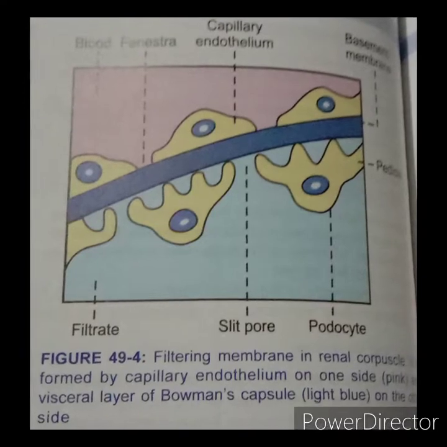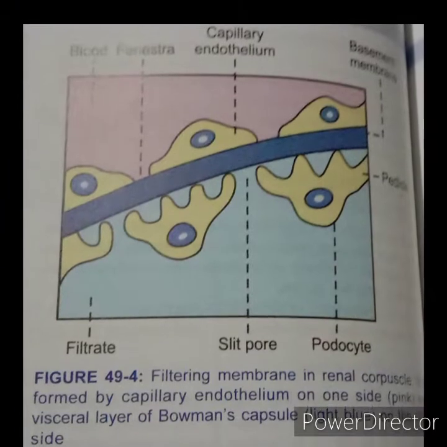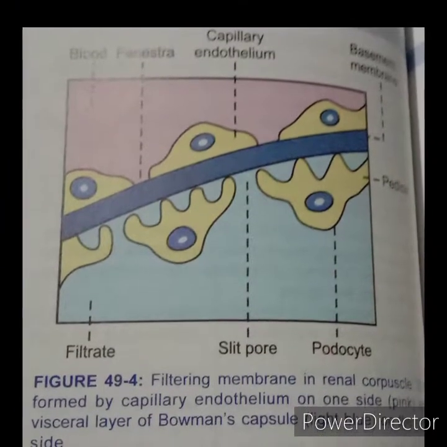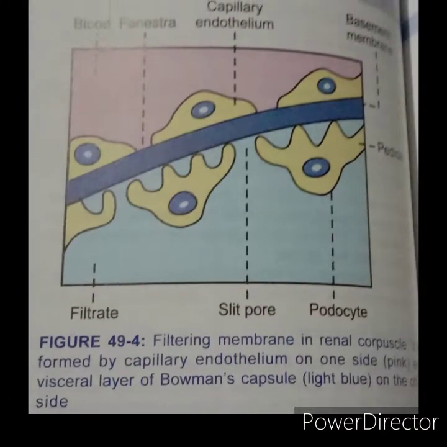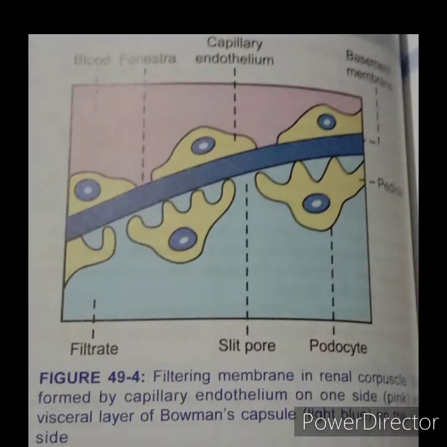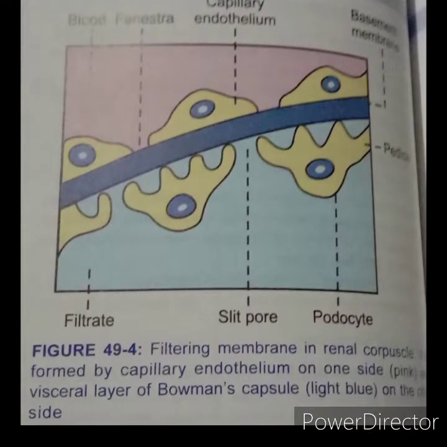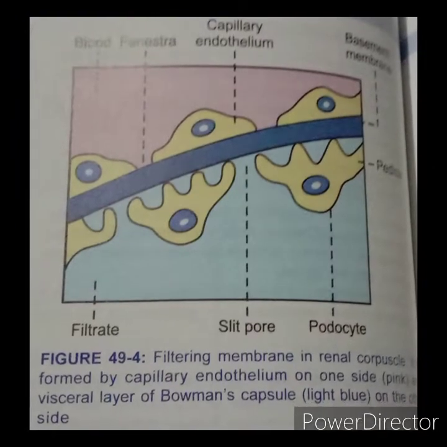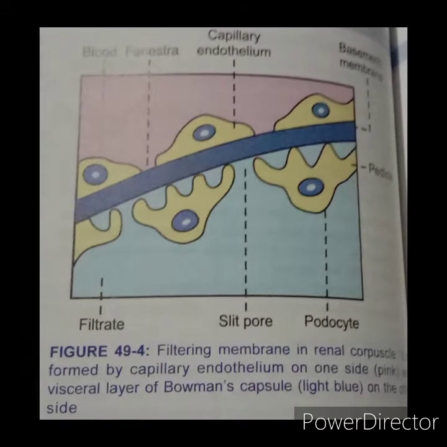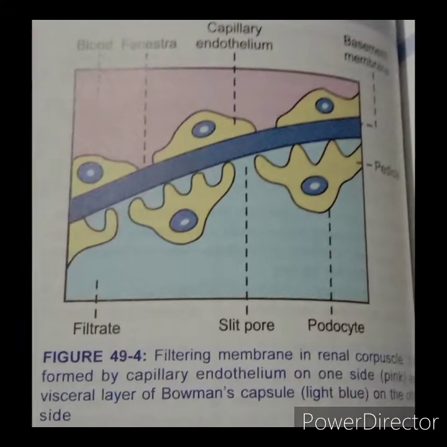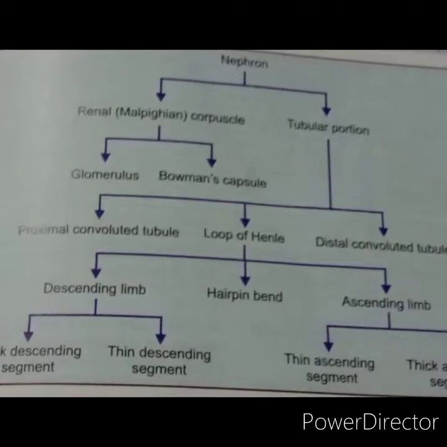Structure of renal corpuscle. The renal corpuscle is formed by two portions: glomerulus, and Bowman capsule, which encloses the glomerulus. Glomerulus is a tuft of capillaries enclosed by Bowman capsule. It consists of a network of glomerular capillaries which are connected to an afferent arteriole on one end and to an efferent arteriole on the other end. Thus, the vascular system in the glomerulus is purely arterial.